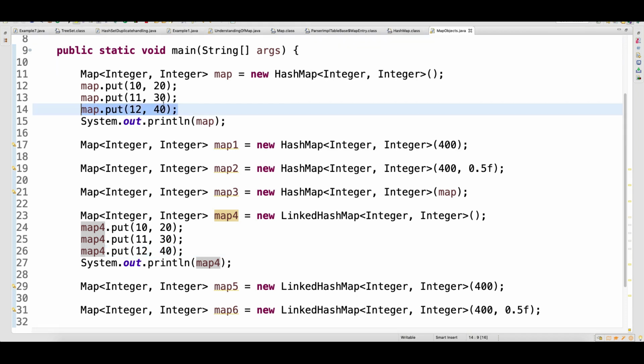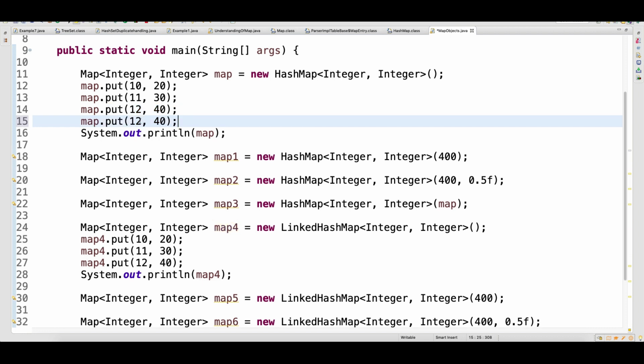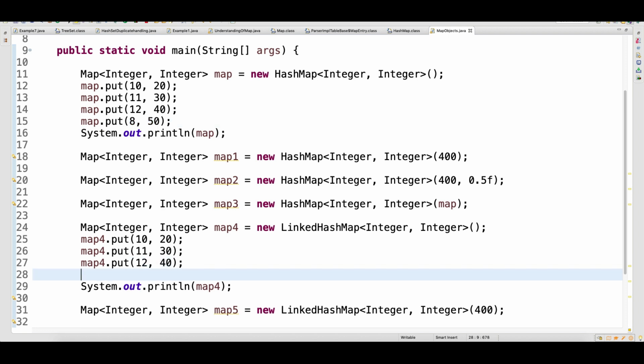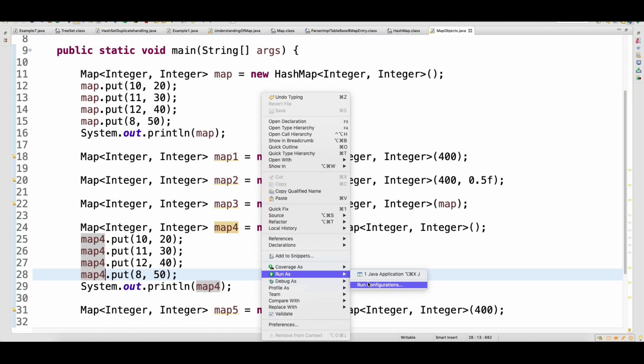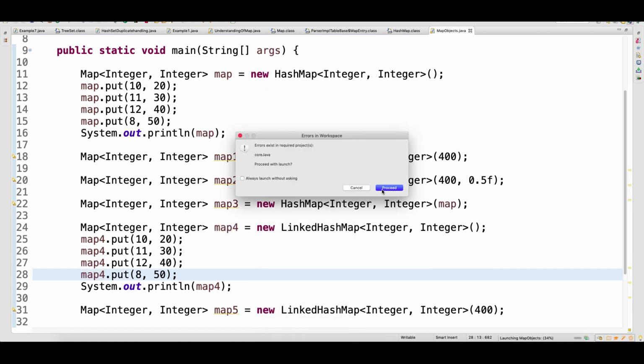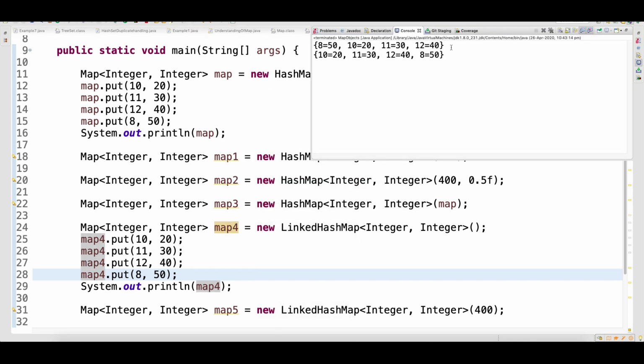Just to show you, I will do one more thing. I will keep here an 8 and here a 50, because sometimes you are lucky enough, you kept some data which worked fine for you, and you will feel like it is maintaining the insertion order, but it will not. Hash map never maintains the insertion order. So now you can see that I have kept some data in the map.